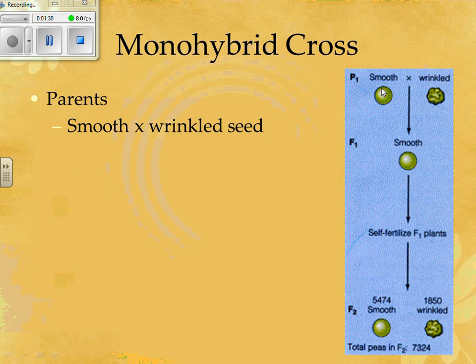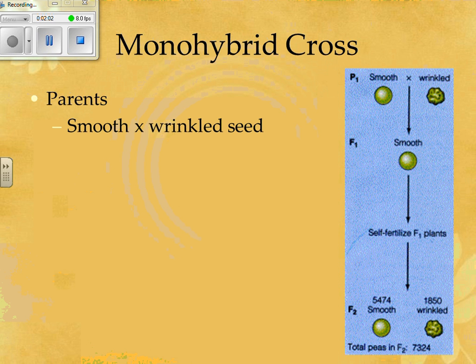You see the smooth parent and the wrinkled parent, and he ended up getting a smooth parent, and then he used the plant to self-fertilize, and he got in the F2 generation, that second generation, a smooth plant and a wrinkled plant. And he said, well, how could that be? Because when I first initially crossed these two, I crossed a smooth and a wrinkled and got a smooth. And when I crossed them again, I got a smooth and a wrinkled.